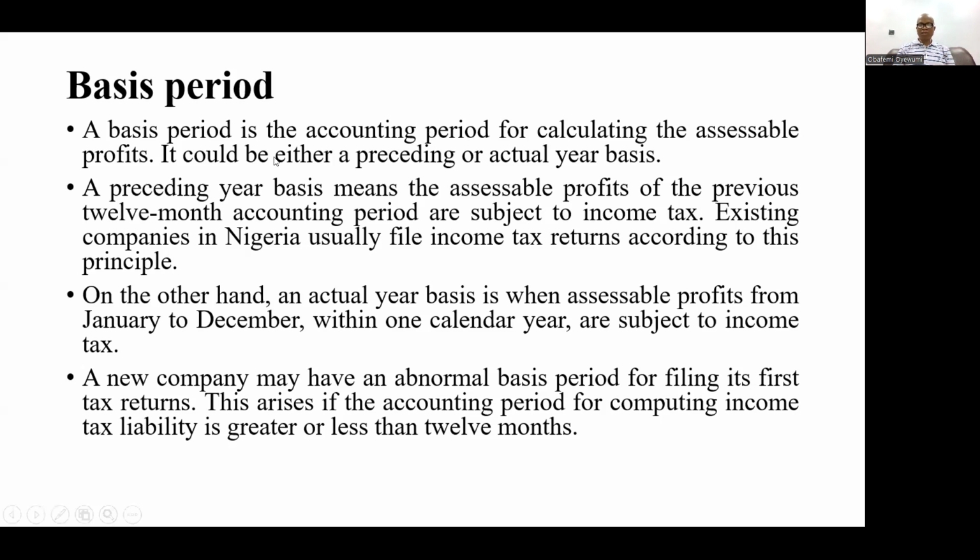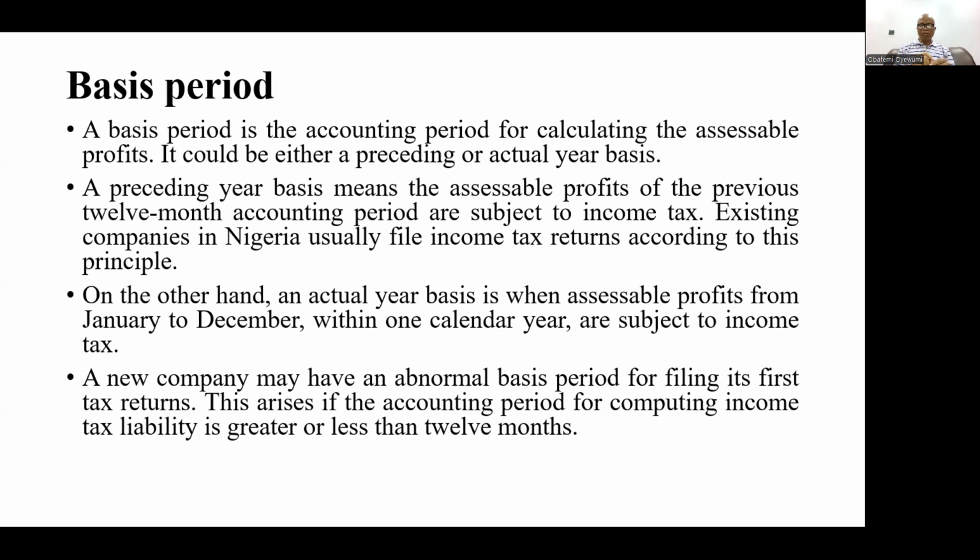A preceding year basis means that the assessable profit of the previous 12-month accounting period is subjected to income tax. So existing companies in Nigeria are expected to use the preceding year basis for arriving at the tax to be calculated for them. On the other hand, actual year basis is when assessable profits from January to December, for example, within one calendar year are subject to income tax.